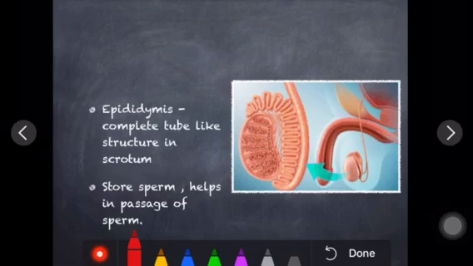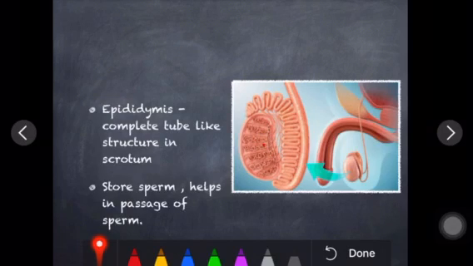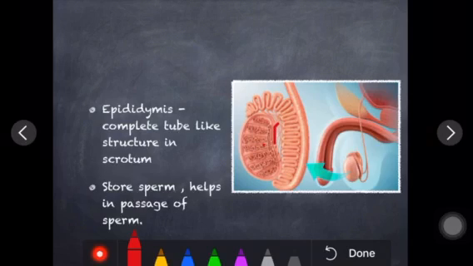Let's see, a coiled tube-like structure in the scrotum. As you can see, this is the diagram of the testes. On the testes we'll see the cover-like structure, that is called scrotum, right? Inside the scrotum, let me denote this structure.